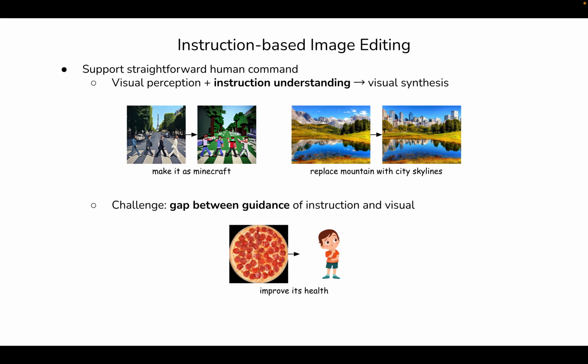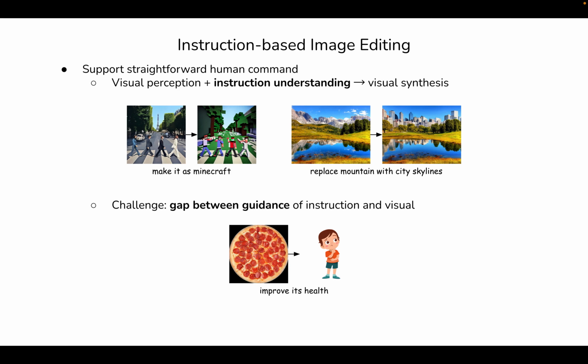Instruction-based image editing can support straightforward human commands, such as change the overall style or replace a part of the photo. However, there is a challenge: the gap between the guidance of instruction and visual. For example, we have a pizza image here, and the instruction is "improve its health." This case is super challenging because the model cannot capture what health means for a pizza, or even how to